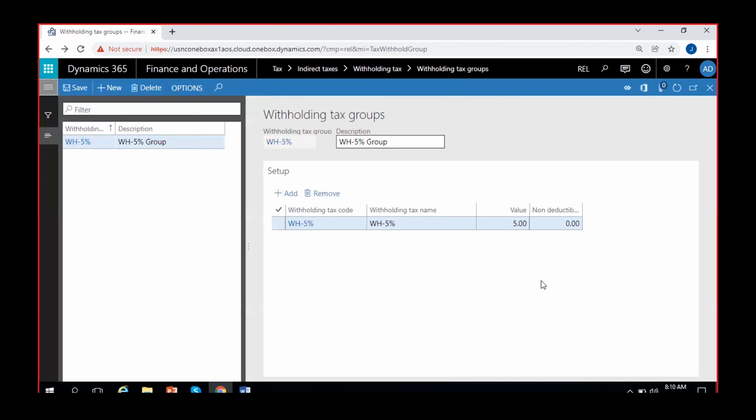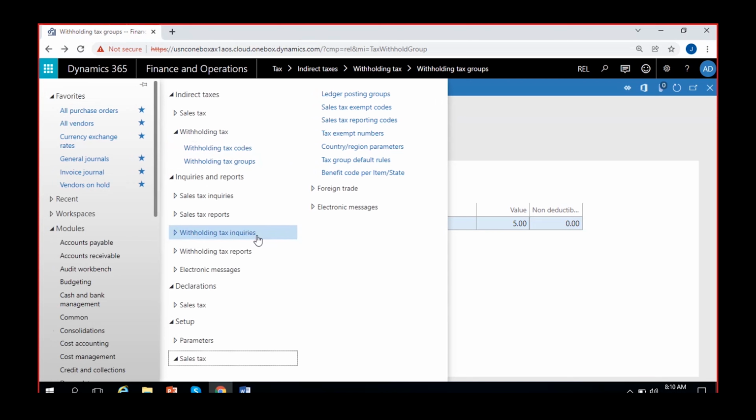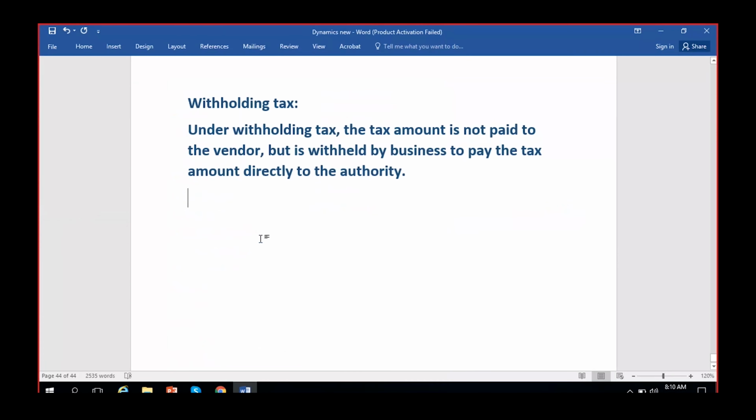But in the new version of Dynamics, there is something called global withholding tax. In global withholding tax, the setups are in the same way that we have in sales tax: you can create a withholding tax authority, withholding tax settlement periods, then withholding tax codes, item withholding tax groups, and apply them like sales tax. The calculation and the deduction will differ, but the configurations are like the sales tax configurations.